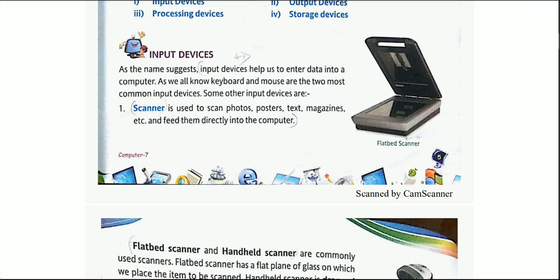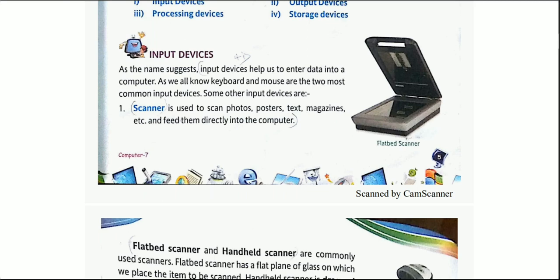All of you have gone to a Xerox shop. When you go to a Xerox corner, over there you see a big machine. Yes, it is also some kind of input device. Hardware obviously it is, because you can touch it, you can see it, and it is giving you the input as well as the output. So it ultimately consists of a part that is known as your scanner, or you can say it is a machine in which the scanner is inbuilt. That is how you can scan every page of your book. You can scan your photos, text, magazine, etc. You can scan anything. So that is a real example that you might have seen. That is a very common example.